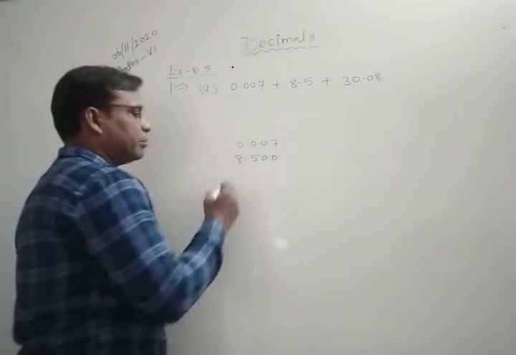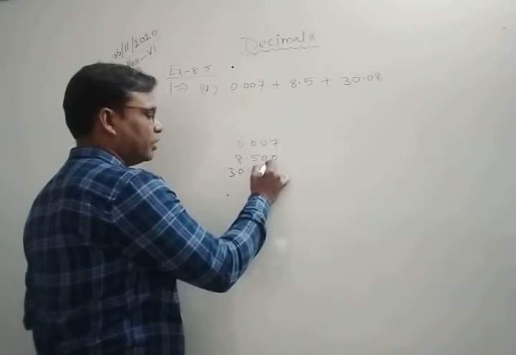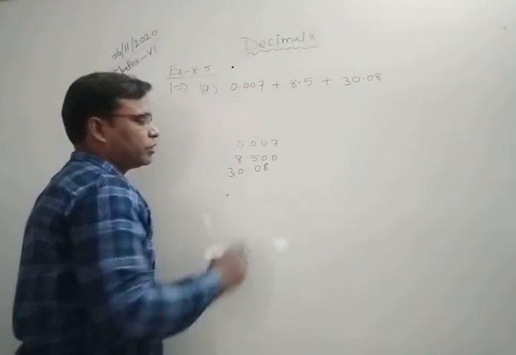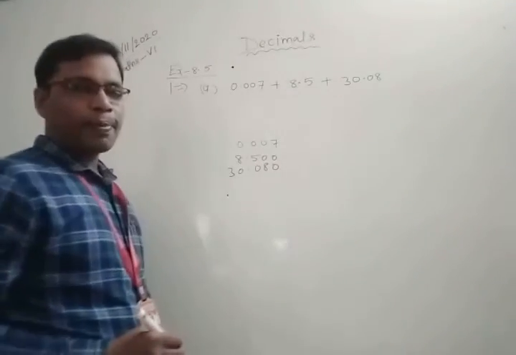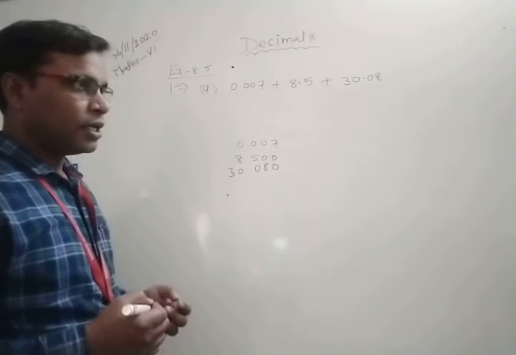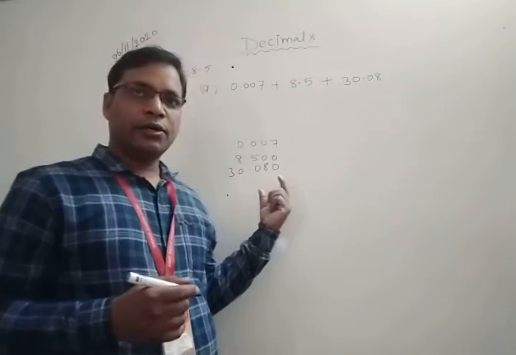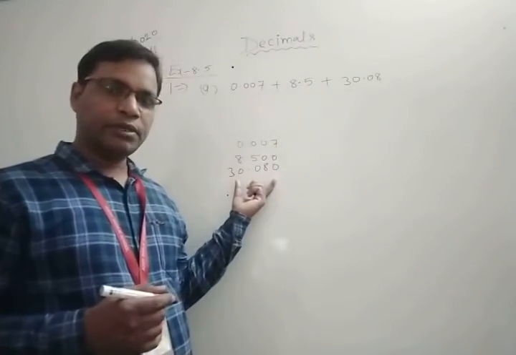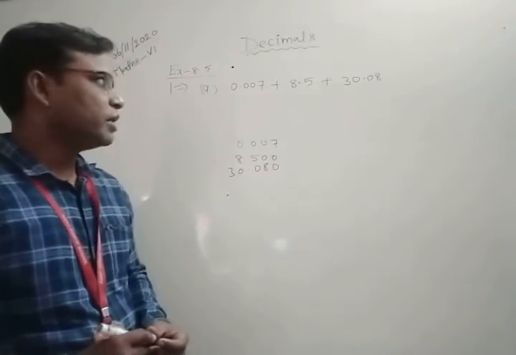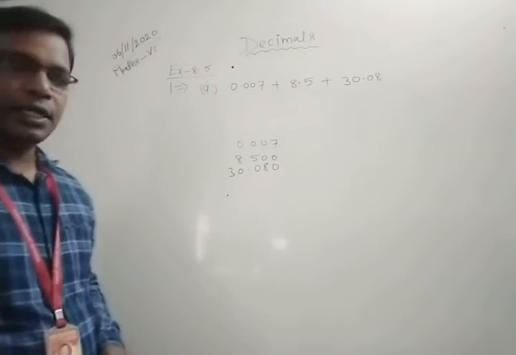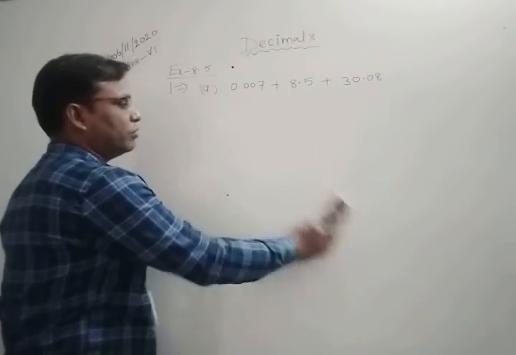Now 30.08 has 2 digits after the decimal, so they are unlike, but we put a 0 here. If you put 0 on the right side of the last digit, then the value does not change. No change in the value of these numbers, and they become like terms. In such a way you can convert unlike decimals to like decimals. Clear?